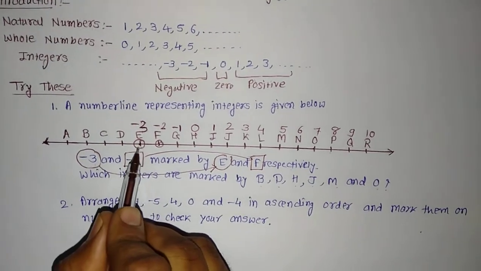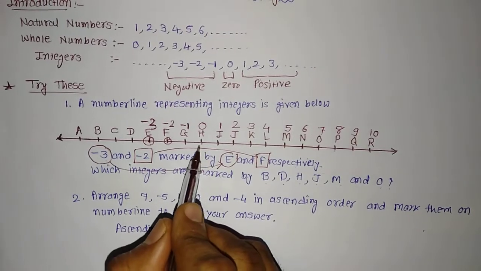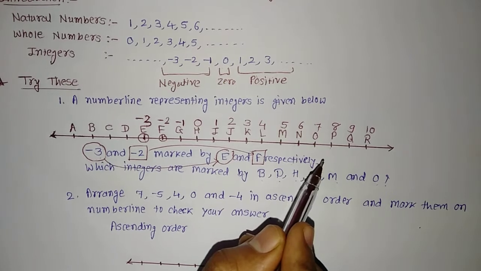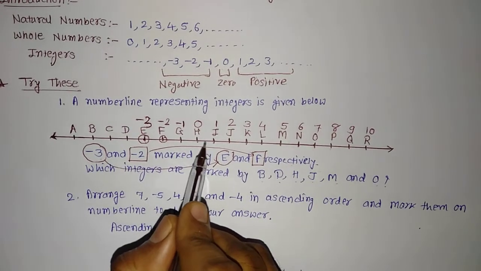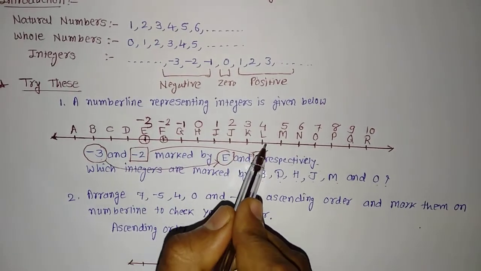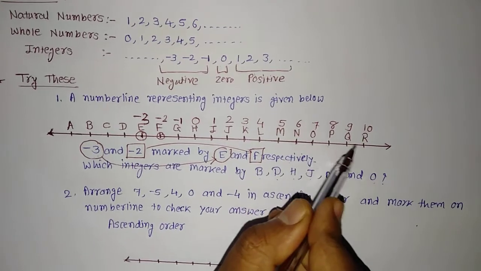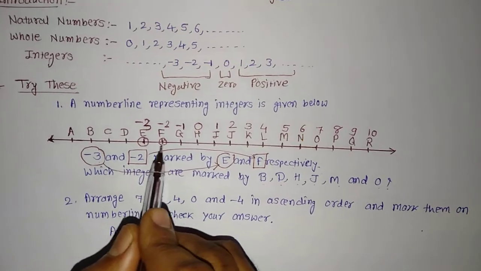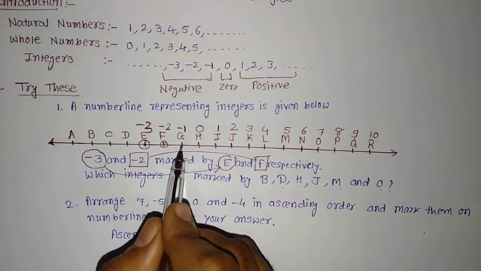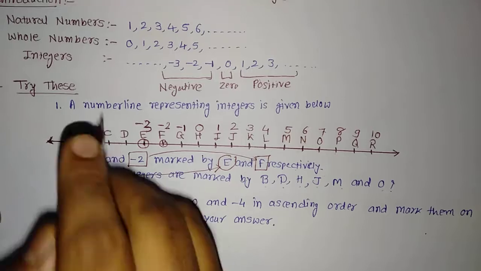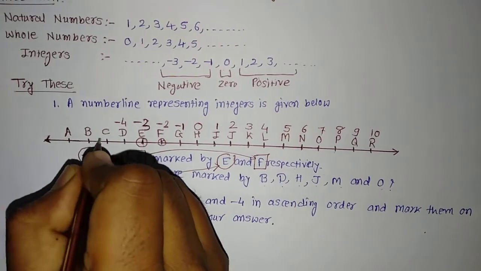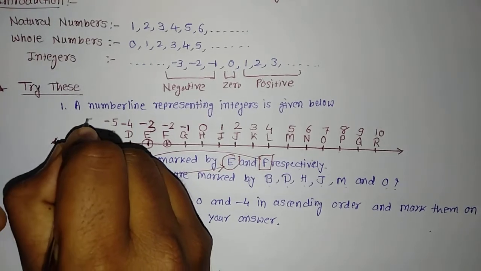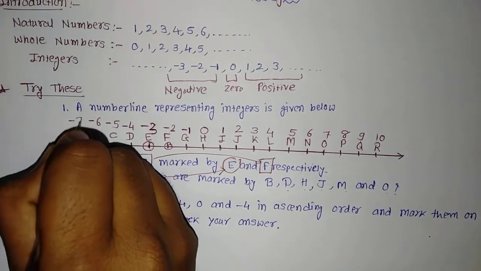Similarly, as you can see, when we are going to the right hand side on the number line, the numbers are increasing by 1 unit: 0, 1, 2, 3, 4, 5, 6, 7, 8, 9, 10. Similarly, if we are moving to the left hand side of 0, it begins with minus 1, minus 2, minus 3, D will be minus 4, C will be minus 5, B will be minus 6 and A will be minus 7.